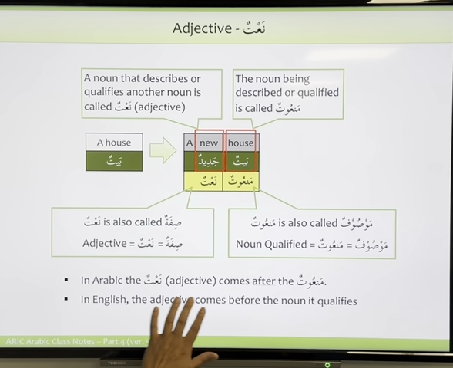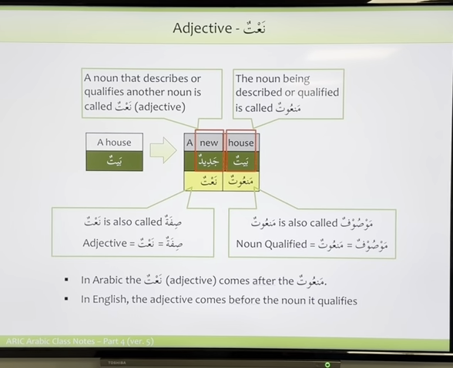So this is very important, brothers. When we are translating, we need to remember that it is the opposite of English. In English, the adjective comes first, the noun comes after. In Arabic, it's the opposite. What you call the adjective comes after the manut, which is the noun. In English, the adjective comes before the noun it qualifies. Alhamdulillah, we have understood that one.